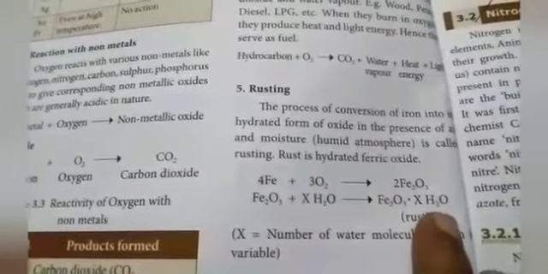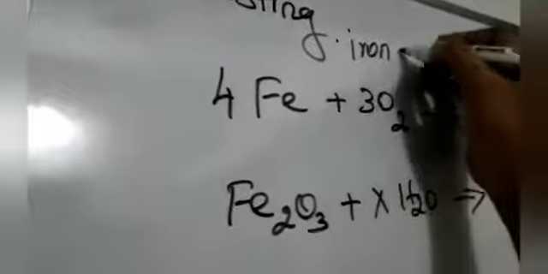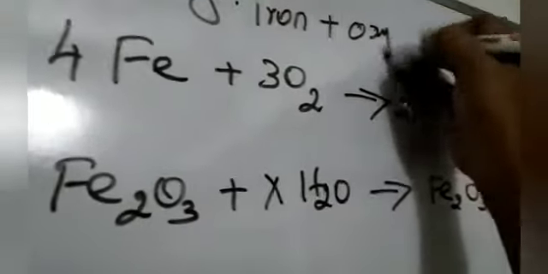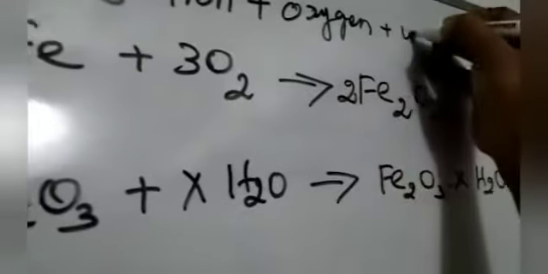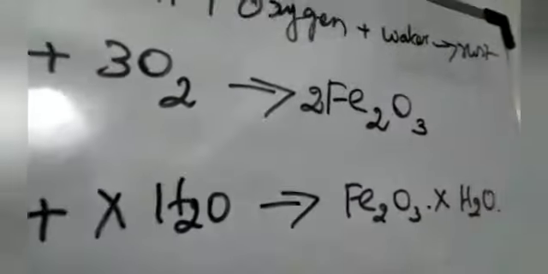I will explain by using the blackboard. No, whiteboard. Okay. Listen. This is the important 2-mark question. Define rusting. Rusting means what? Rusting means if iron is combined with oxygen and water, it will get rust. Okay, so it spoiled the iron pieces.